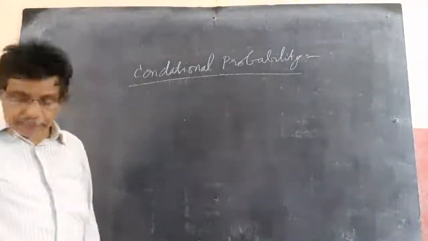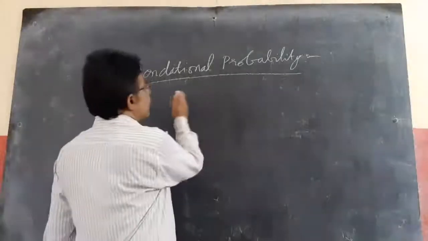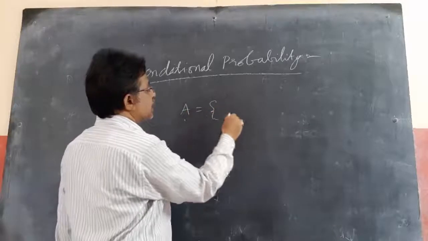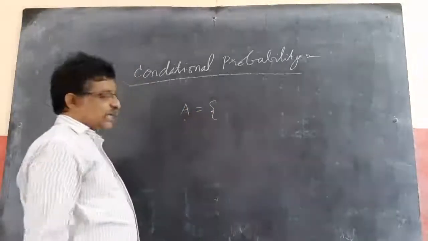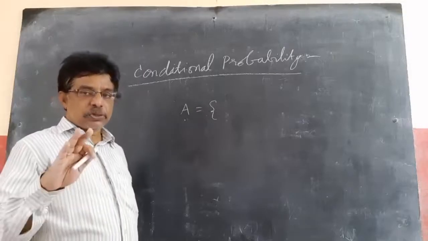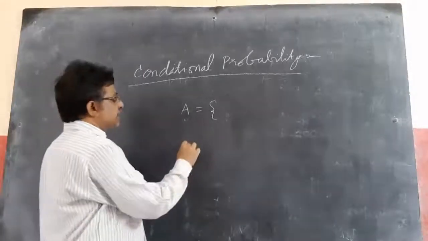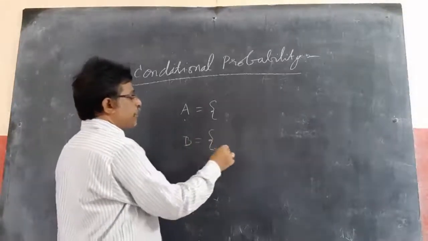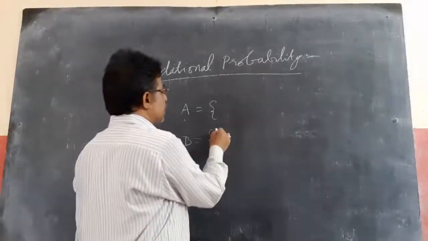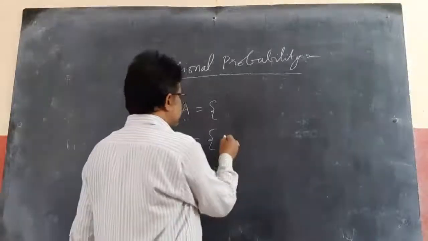First of all, if A is the event of getting neither die shows 5, and B is the event of getting sum 7. What is the sum 7?